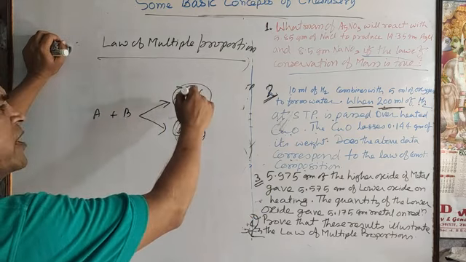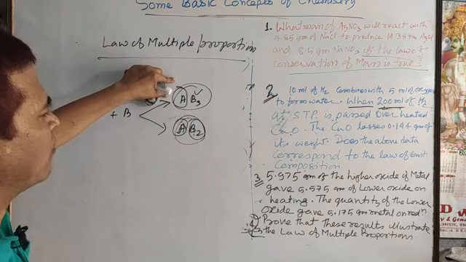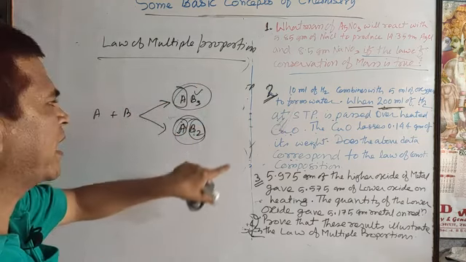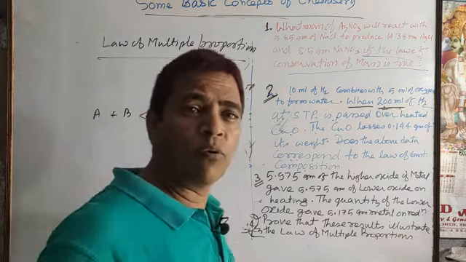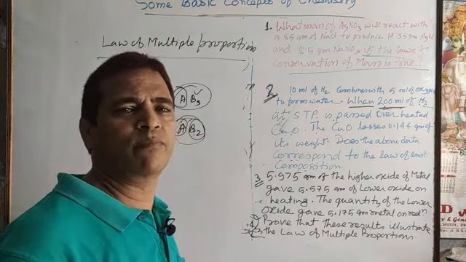Any one should be fixed and calculate the mass of the other, then find the ratio between them. If that ratio comes in whole integers, then you say the given data illustrate the law of multiple proportion.